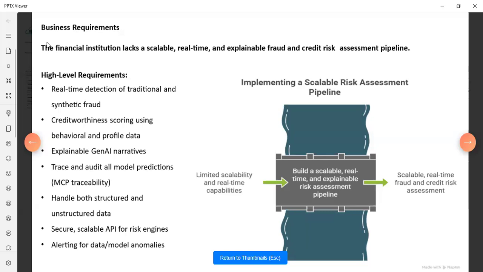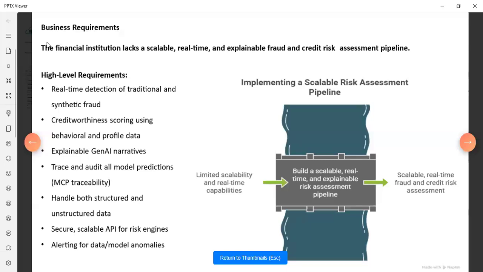So we are using real-time fraud detection and creditworthiness scoring, tracing and auditing all the model predictions, and with the help of Gen AI and agentic AI, we are going to detect the frauds.